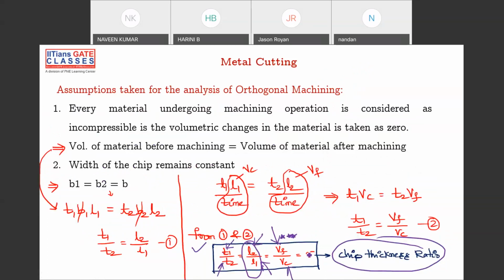All these are defined as chip thickness ratio. R is defined as chip thickness ratio. Please remember this. I hope you already know this. T1 by T2 is equal to L2 by L1 is equal to VF by VC is equal to R, the chip thickness ratio.